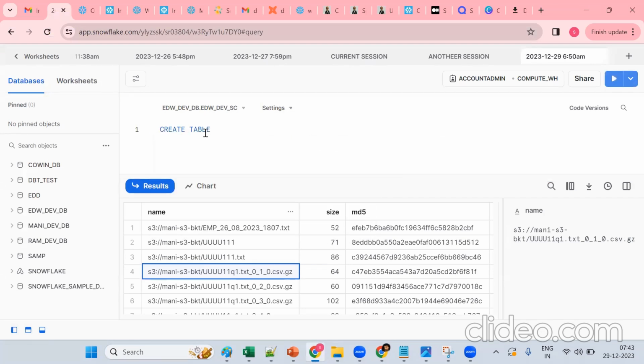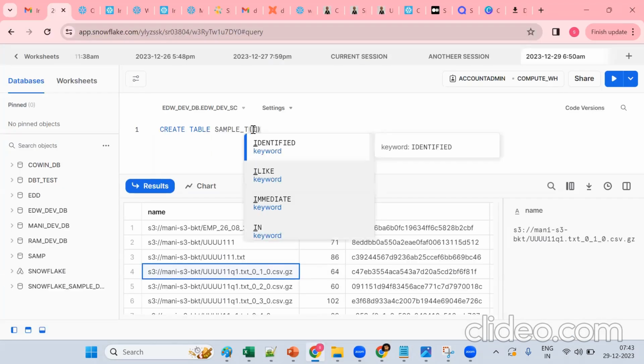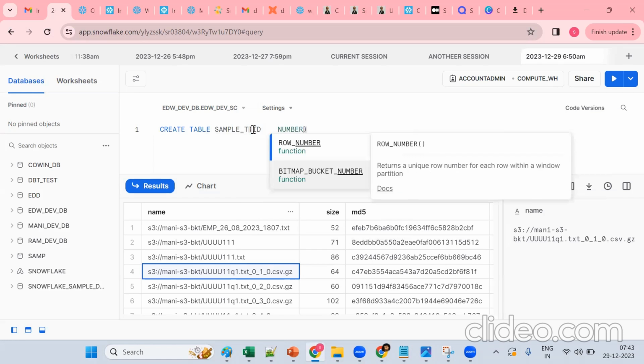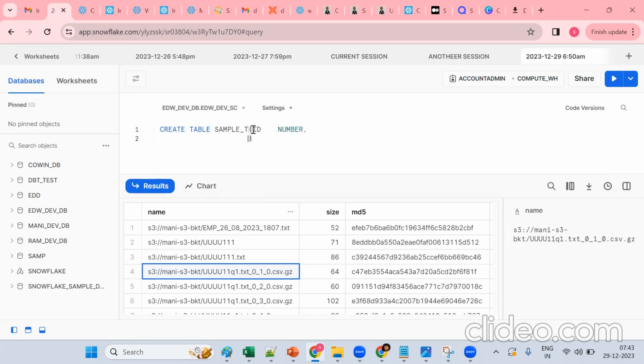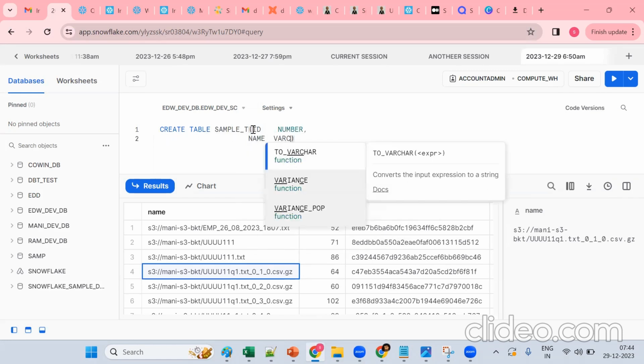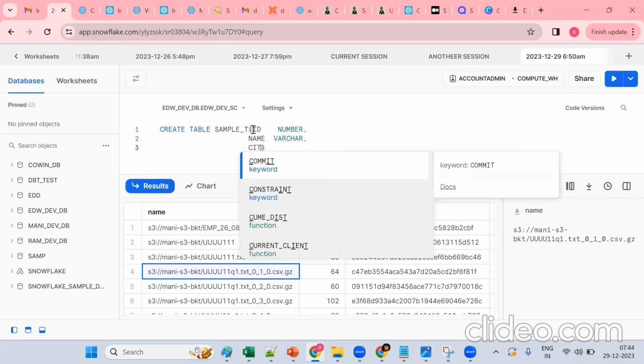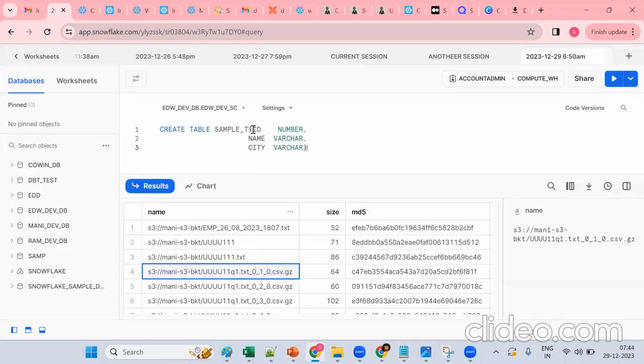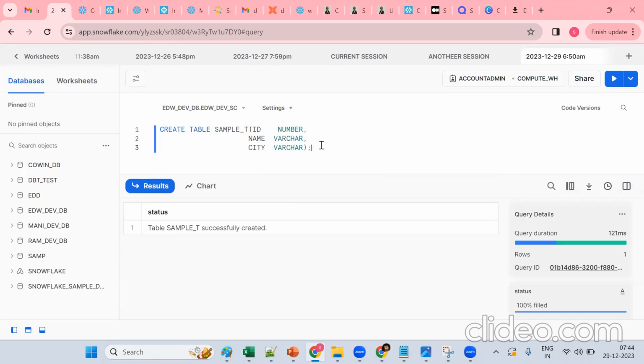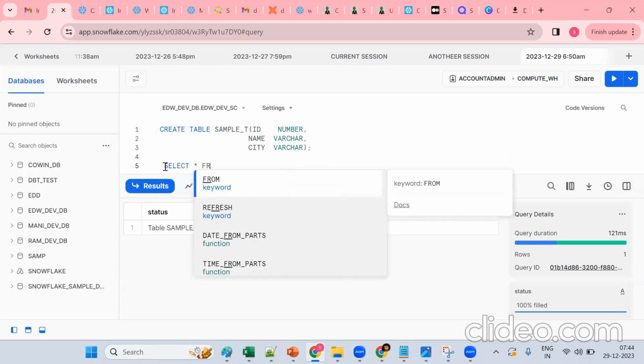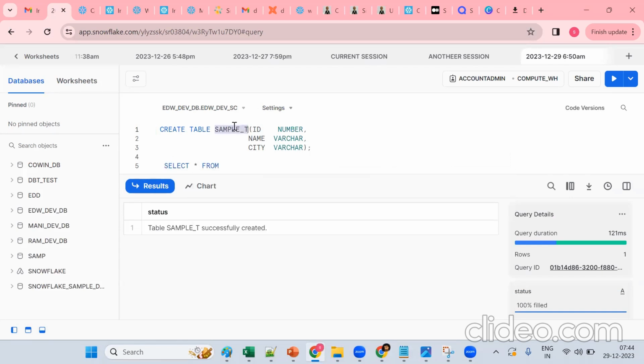So create table, something like sample table. Three columns are there. ID, it's a number data type. Name, it's a varchar. City, it's a varchar. So the table is created. Now this is how we see the data, by using a select statement. I just want to show how we are trying to migrate this data.